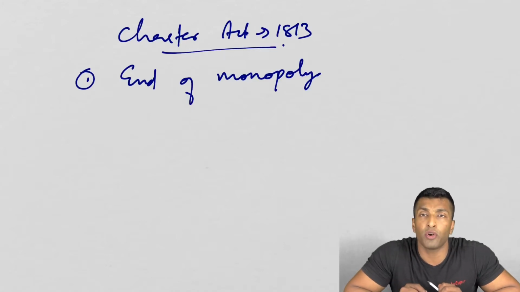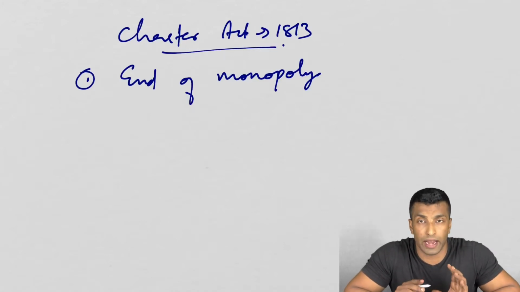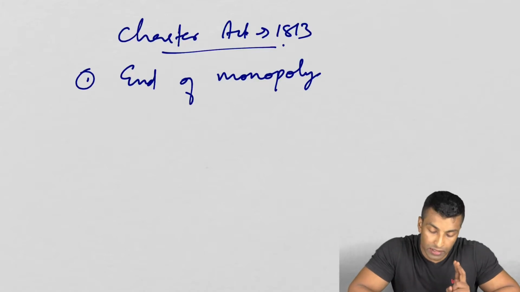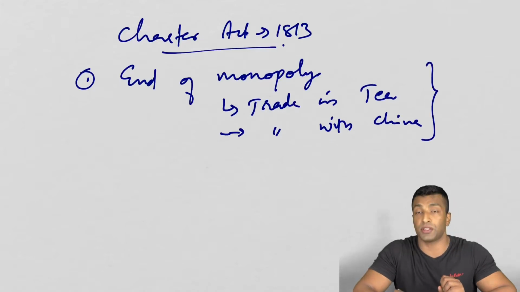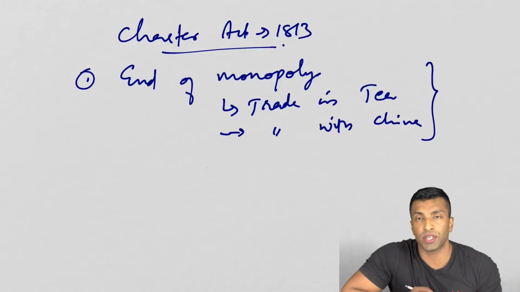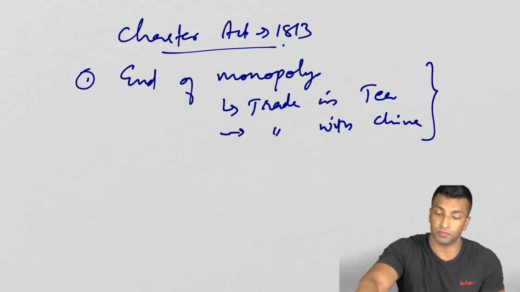Under this act, the monopoly of East India Company in India actually ended, except in two items. The exceptions were trade in tea products and trade with China. Apart from this, the monopoly of East India Company over India ended.